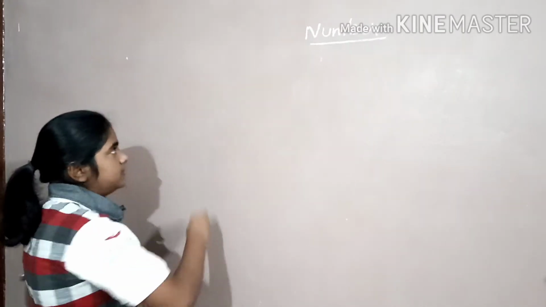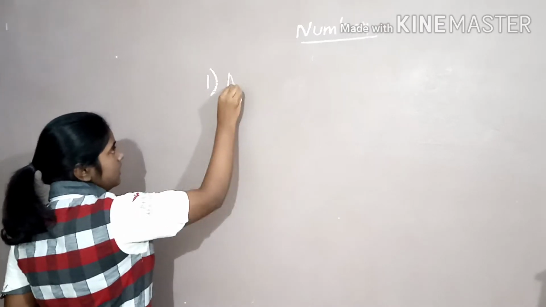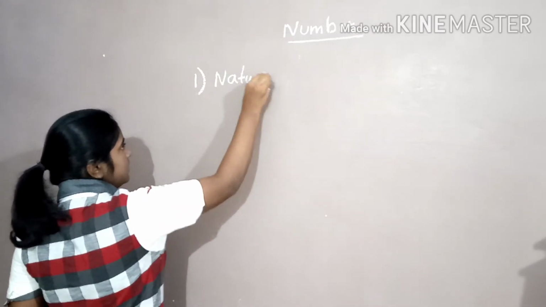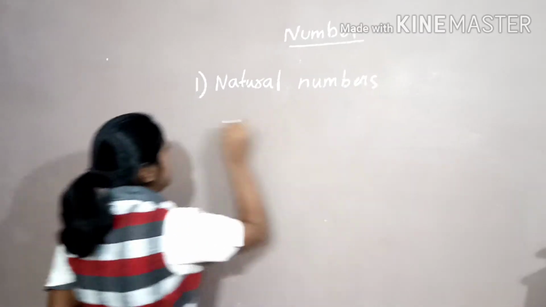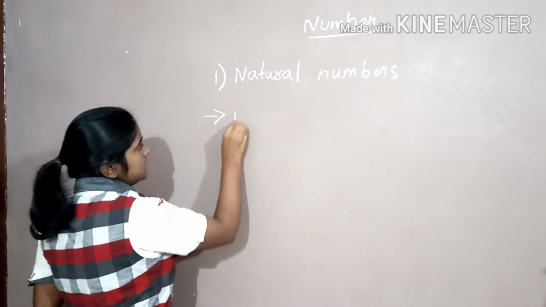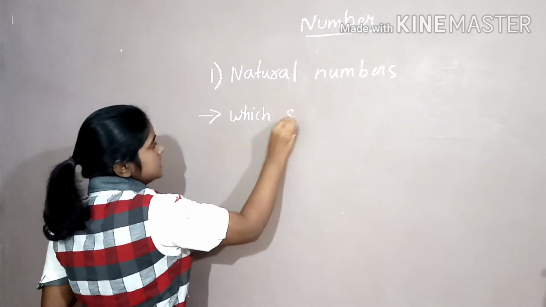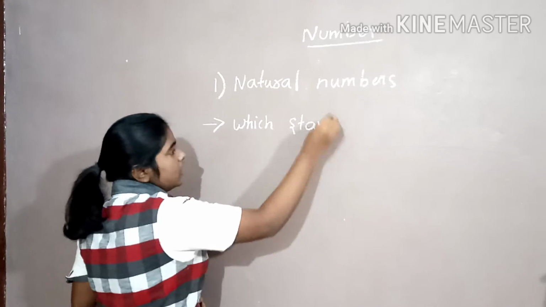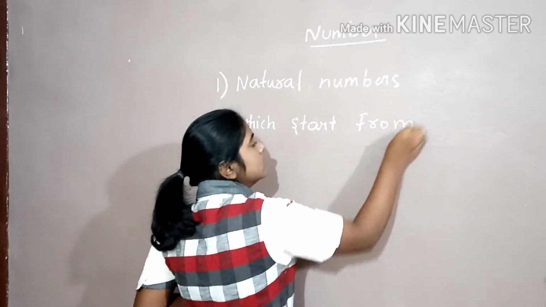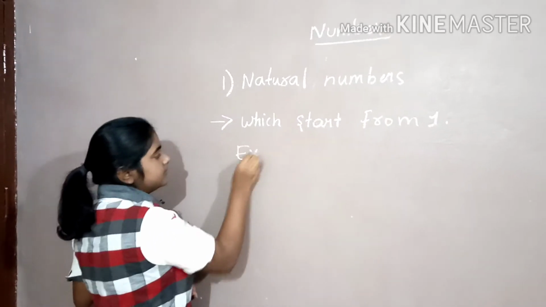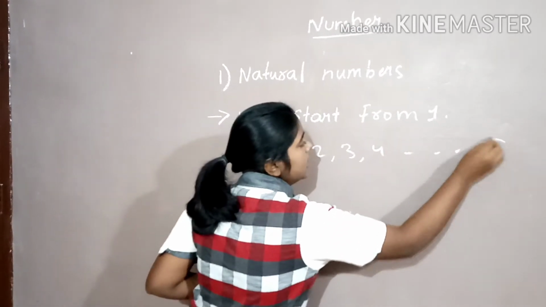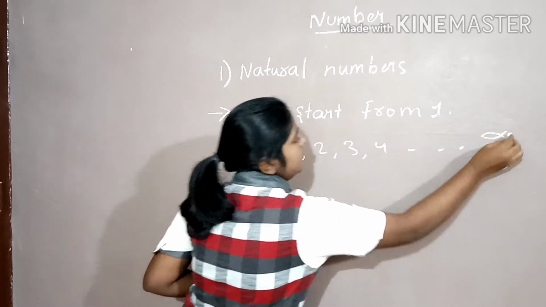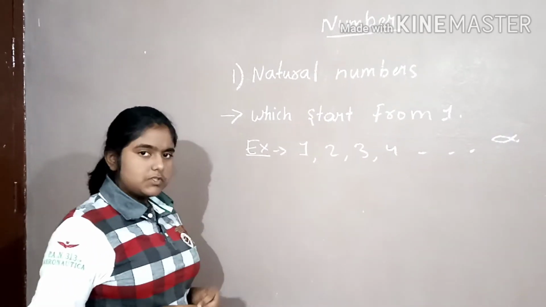In this video I am going to teach you about numbers. So let's proceed with the first topic, natural numbers. Natural numbers are those numbers which start from 1. Example: 1, 2, 3, 4 up to infinity.